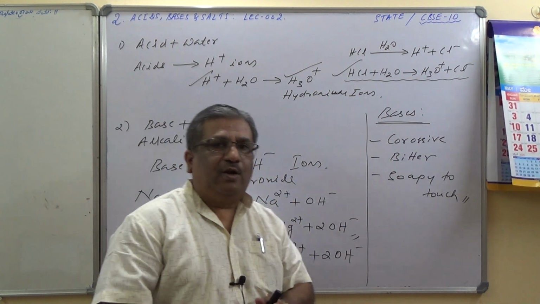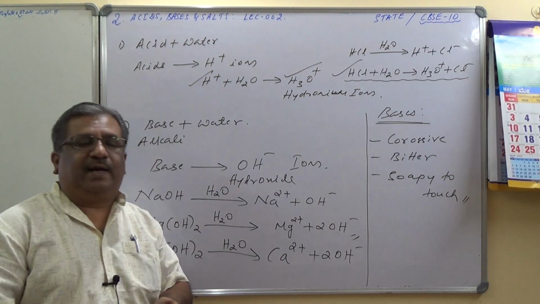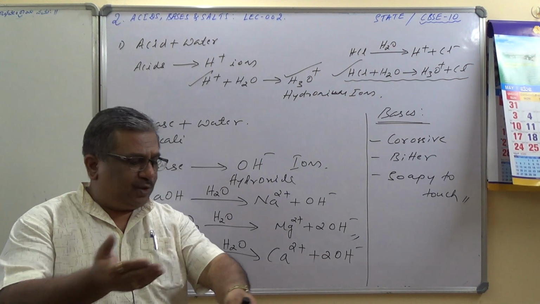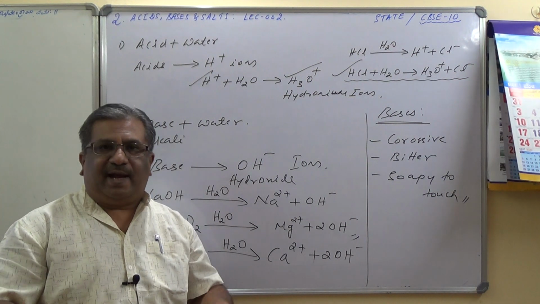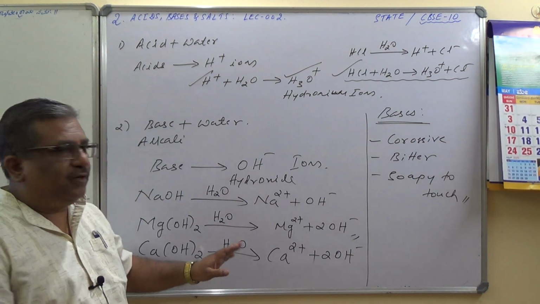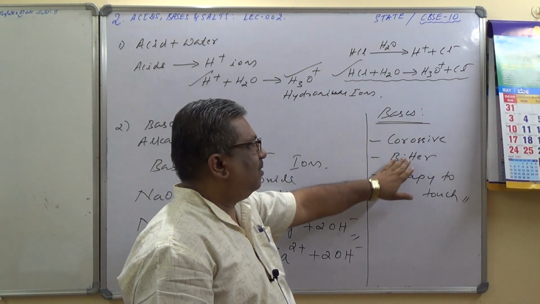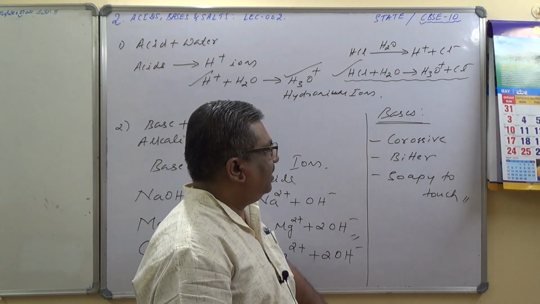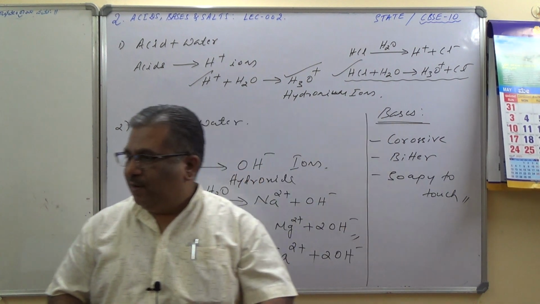For example, caustic soda, sodium hydroxide. If you pour sodium hydroxide solution on your skin, definitely it will lead to a burning action. Basically, you feel very irritated, so it causes irritation on your skin, and therefore bases also have corrosive action. They are bitter in taste and also soapy to touch. These are additional properties with respect to bases.